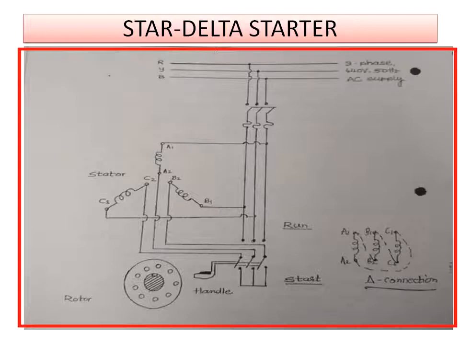It is connected to a handle, or you can also refer to it as a changeover switch. When this changeover switch is kept at the start position, A2, B2, C2 are going to be shorted, hence it becomes a star connection. That means the stator windings are star connected. Therefore, the voltage applied across each phase of the stator winding is EL by root 3. In star connection, EP equals EL by root 3. That is 58% of line voltage is applied.